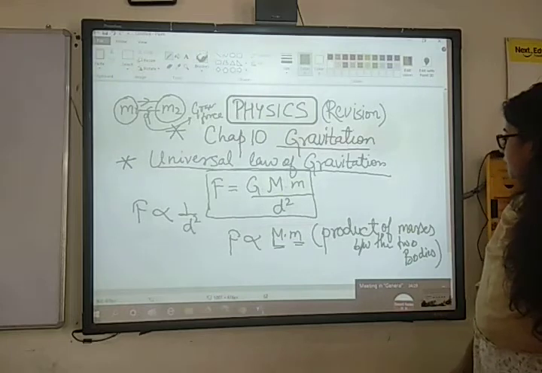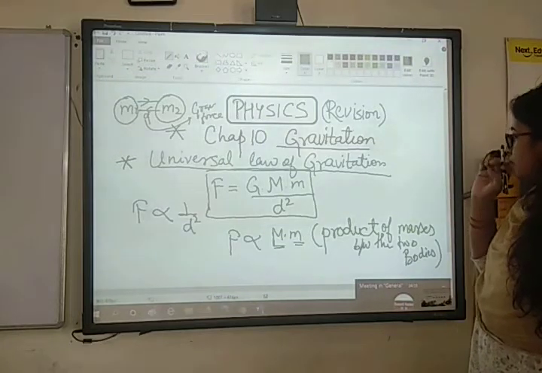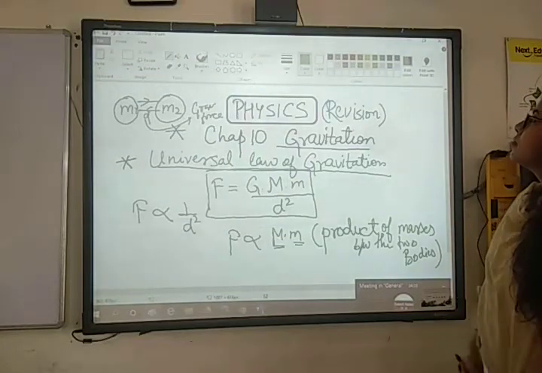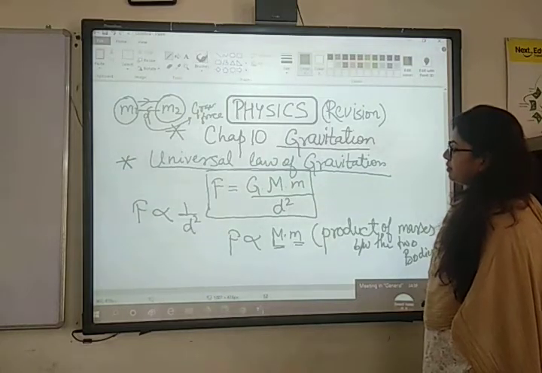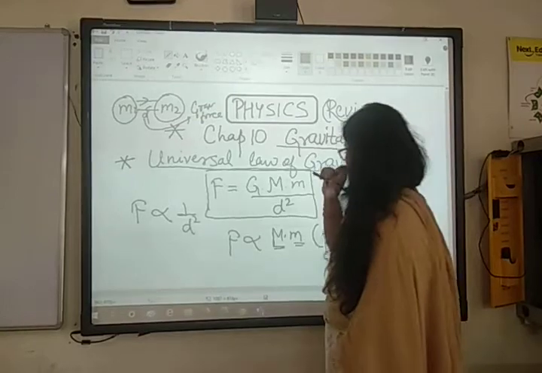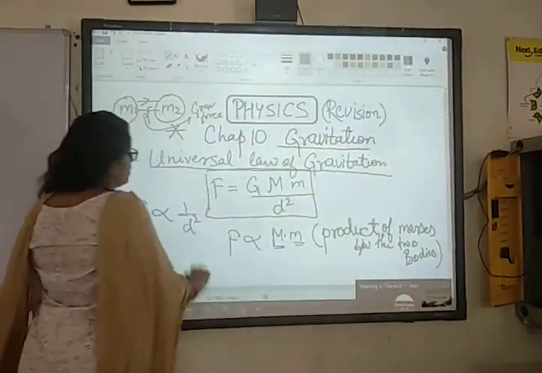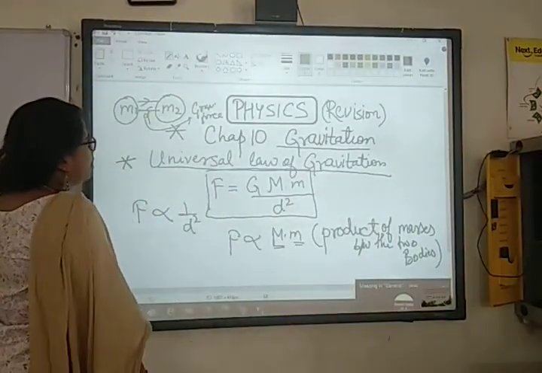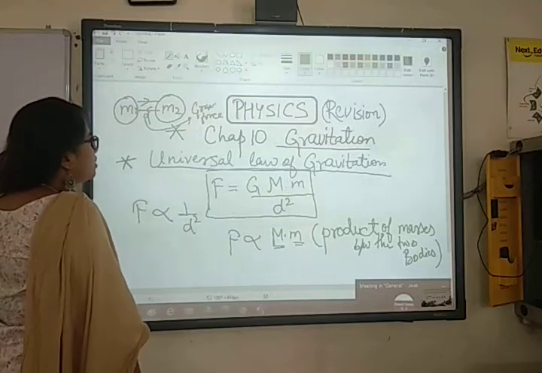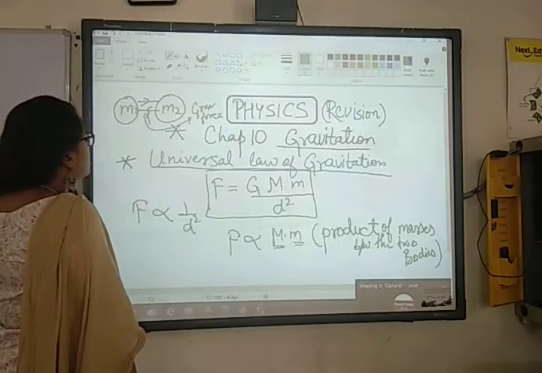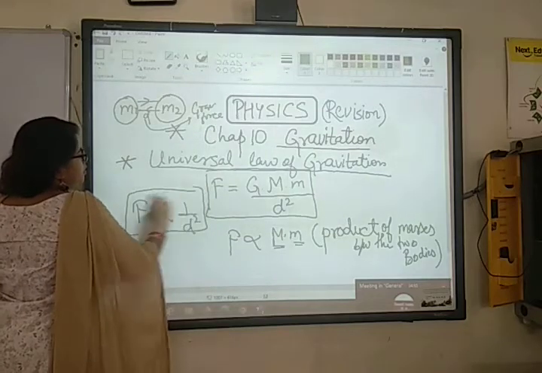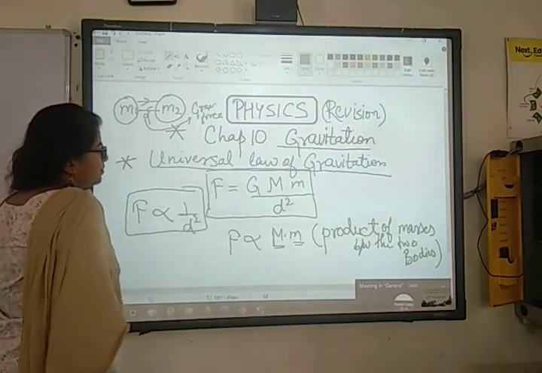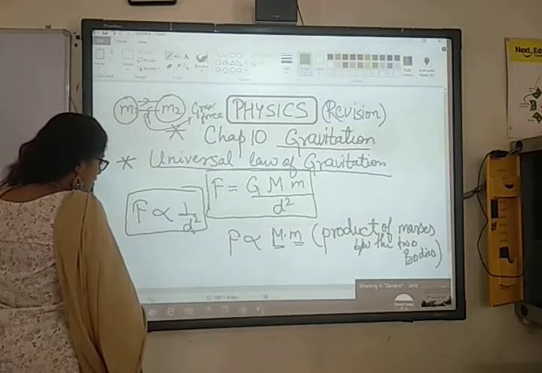Ma'am, there is a yellow box given in the book and I am unable to understand it. What was written in that? Ma'am, how is the inverse square found out? Means somehow it is discovered that the square of distance between the objects is inversely proportional to the gravitational force.